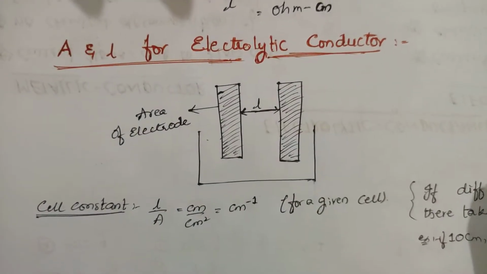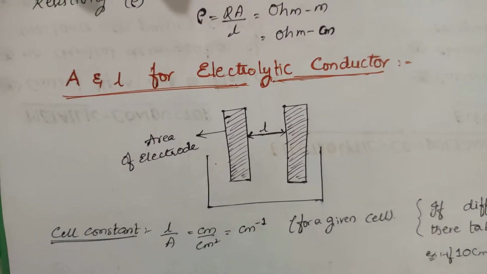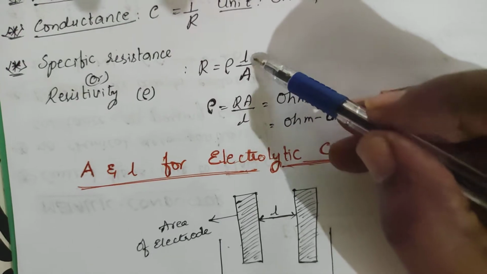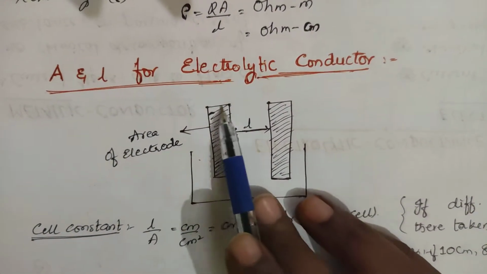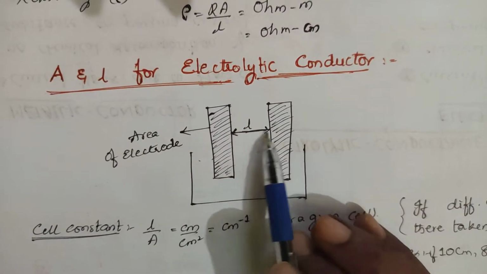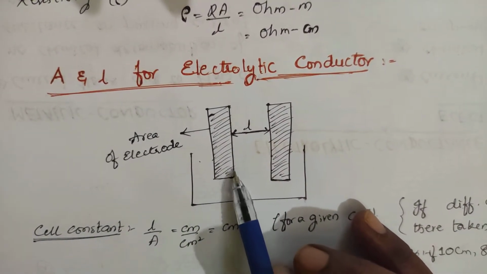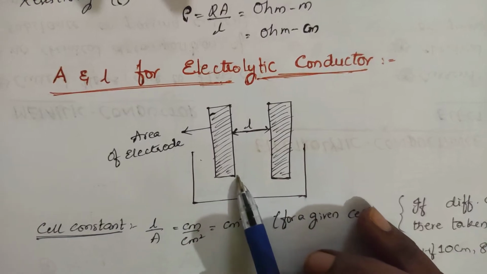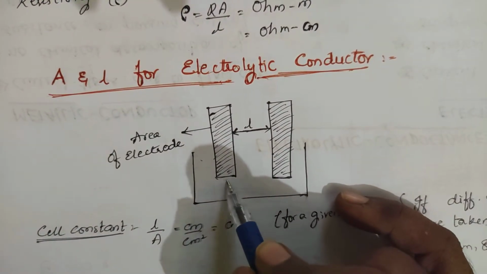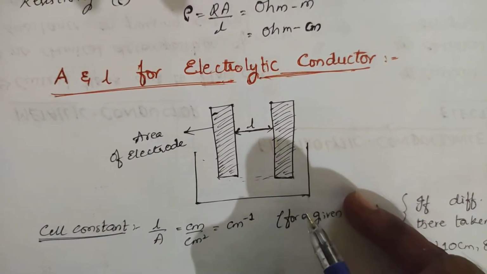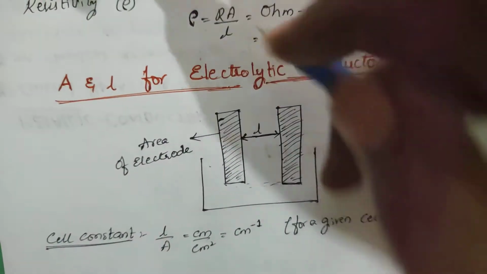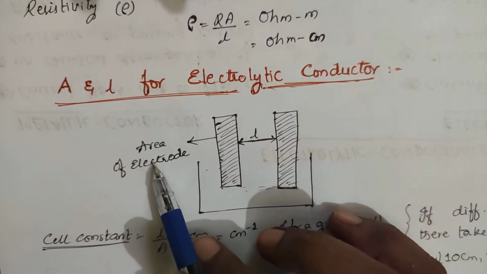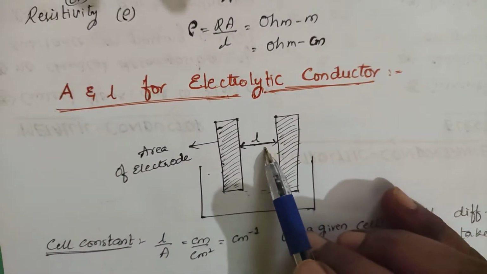Okay. And with respect to specific resistance, we are talking about length and area, right? So now you are taking it with respect to electrodes. The electrodes are separated by a distance L, and this is the area. If you join these two lines, the upper one and the bottom one, you will be getting the area. This thickness is called the area of the electrode, and the distance between the electrodes is called L.